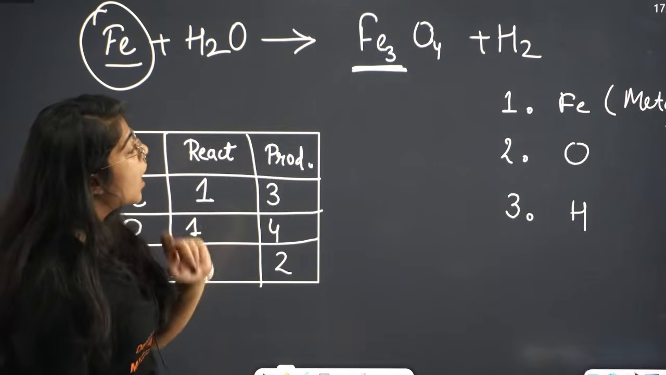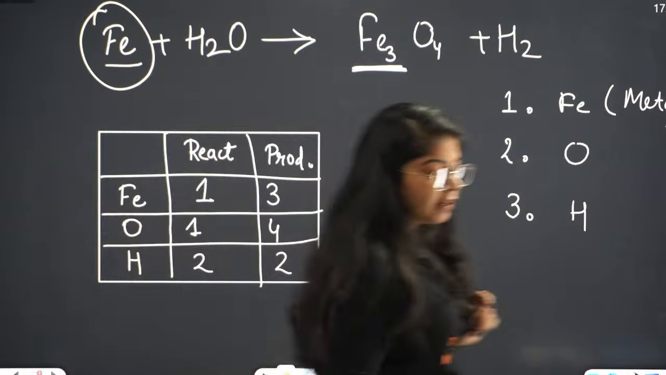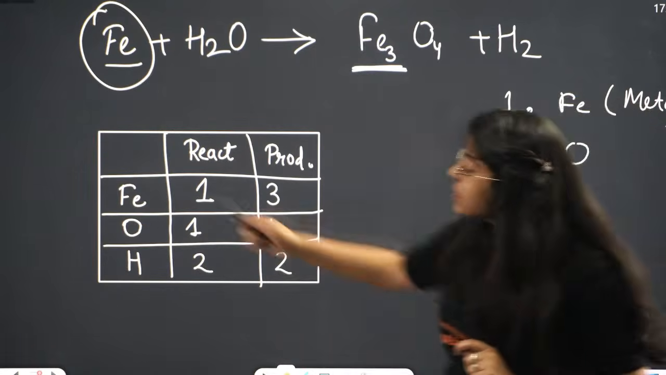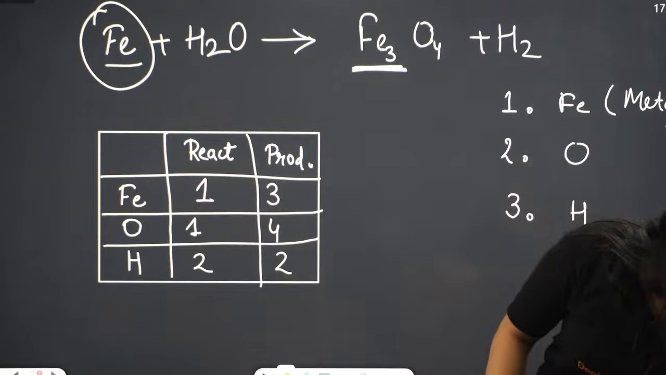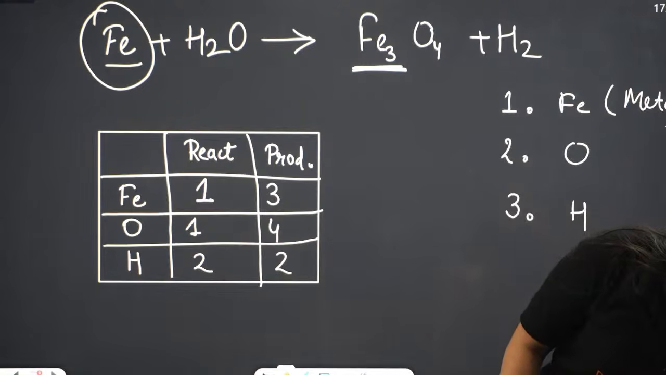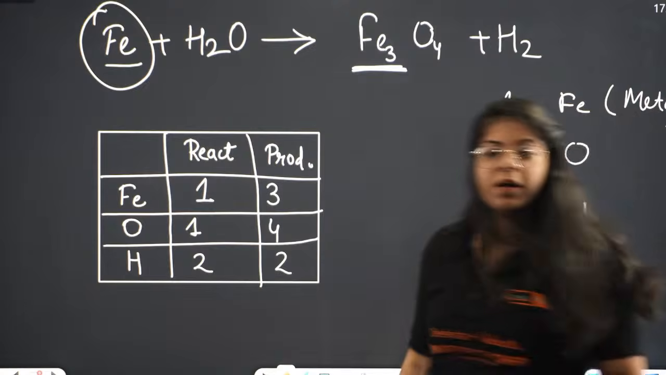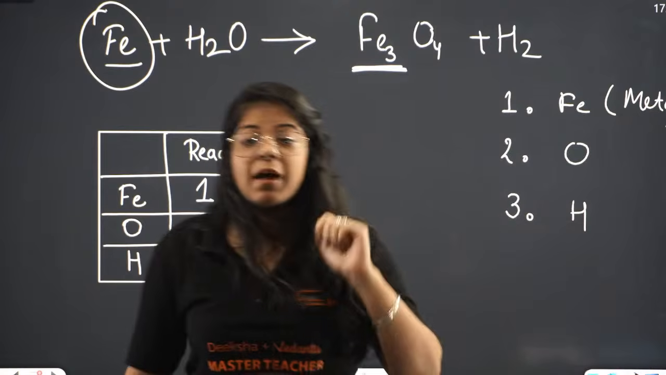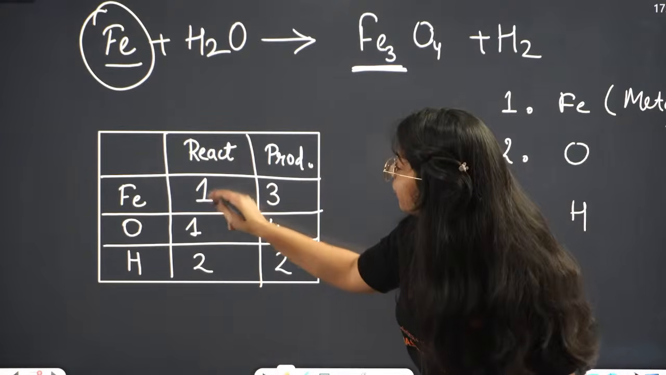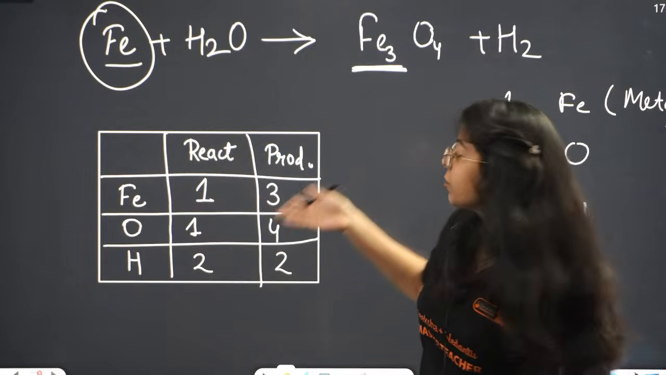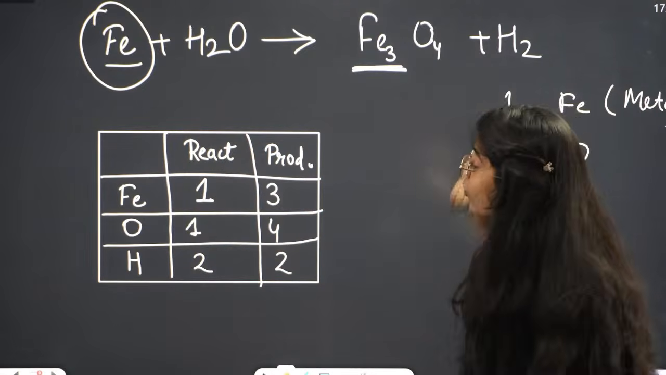Done. Now look at this very carefully. We have to balance. So let me know, is iron balanced? Is iron balanced? Golu Kumar. Okay. Is iron balanced? No ma'am, it's not. Iron is only 1 in the reactant side, but it's 3 on the product side. So what do I have to do?